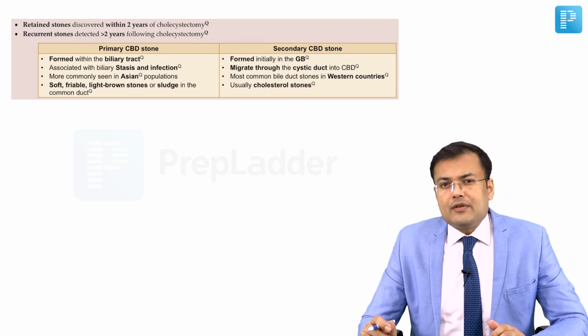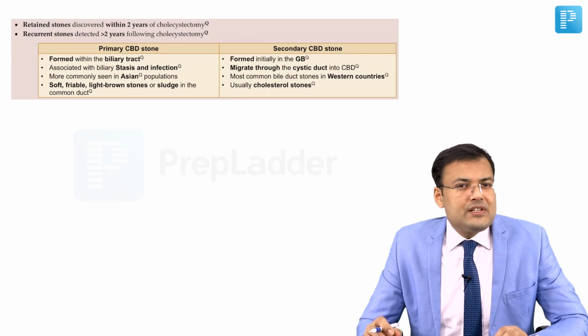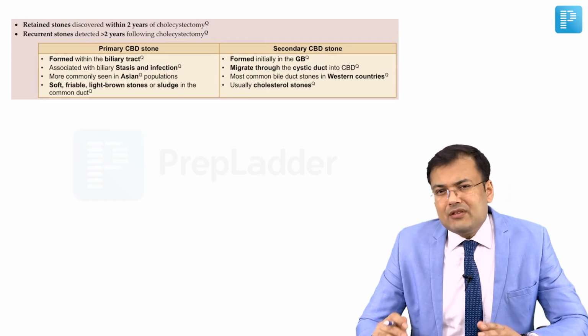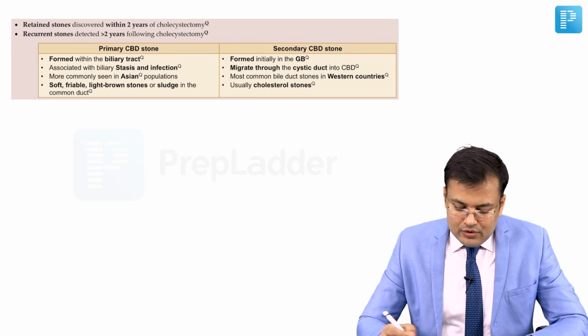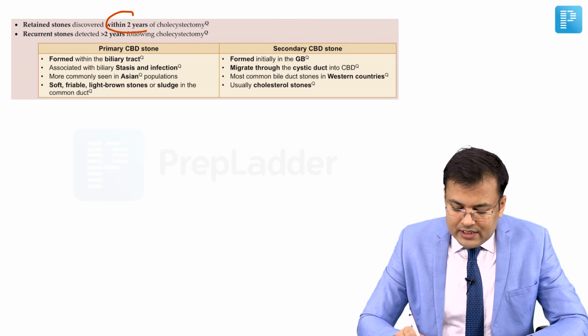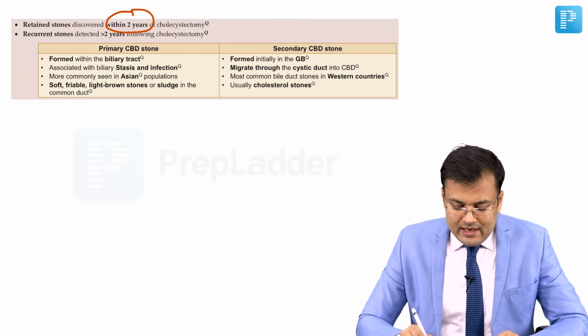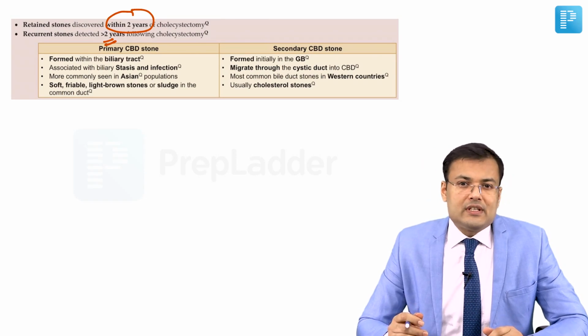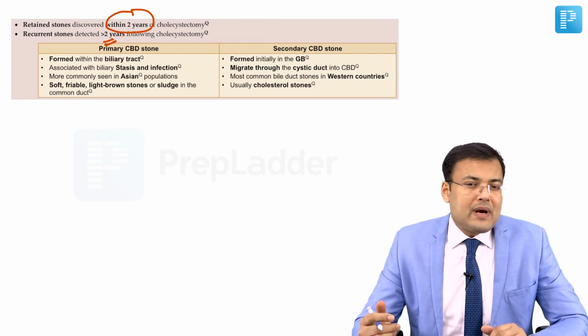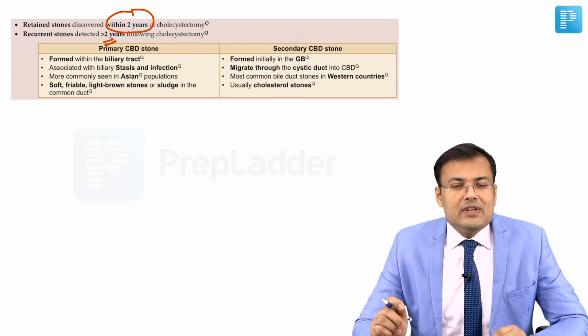See the screenshots from Surgery Sense, and these definitions are clearly mentioned. We discussed these definitions so many times in the video lectures also. Retained stones are discovered within 2 years, recurrent stones are detected after 2 years of cholecystectomy. And what's the definition of primary and secondary CBD stone? We discussed.